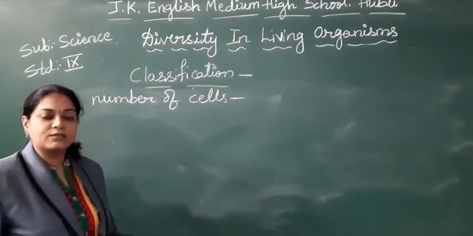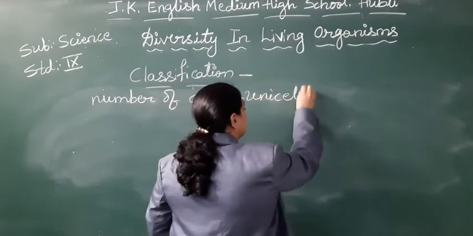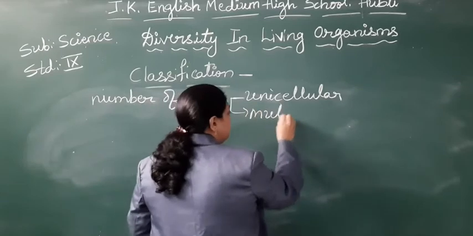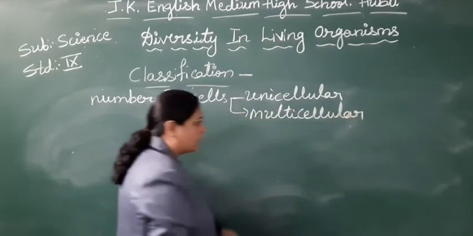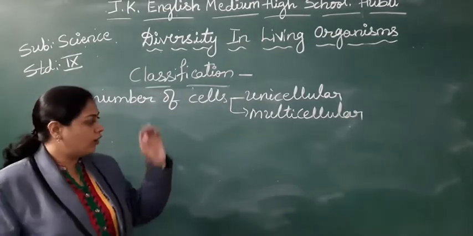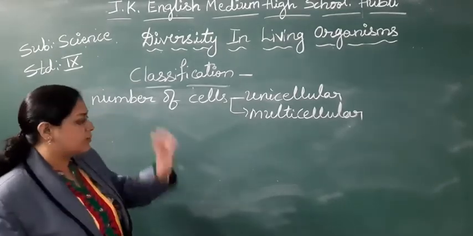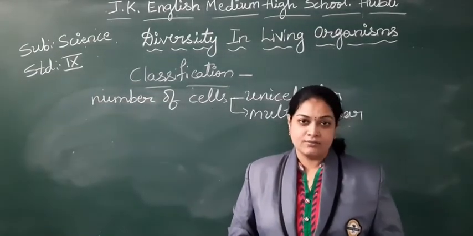Number of cells means how can you divide, students? Unicellular and multicellular. Organisms which are having a single cell or many cells. But again, students, only based on the number of cells, we cannot divide all the organisms.